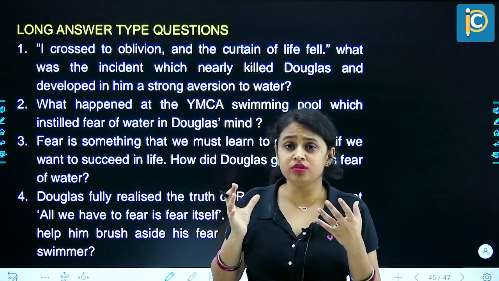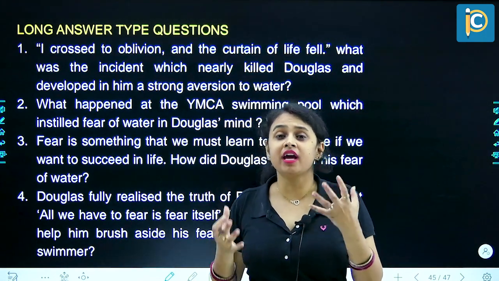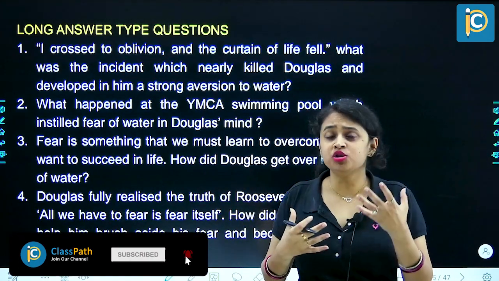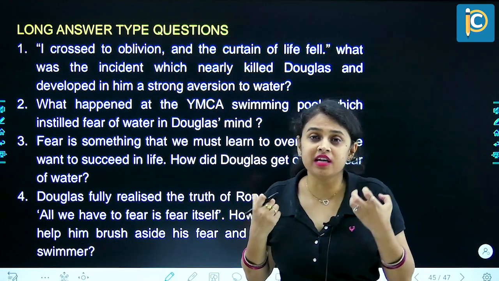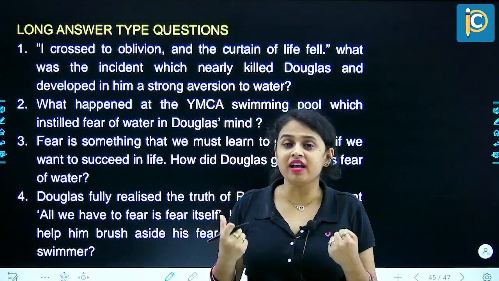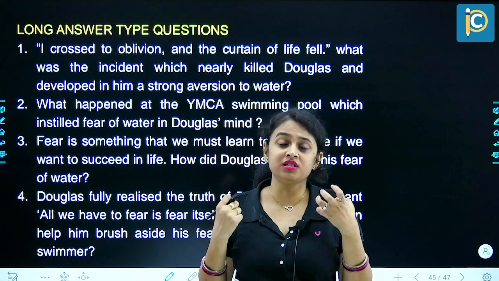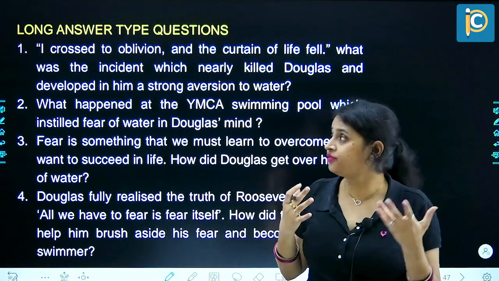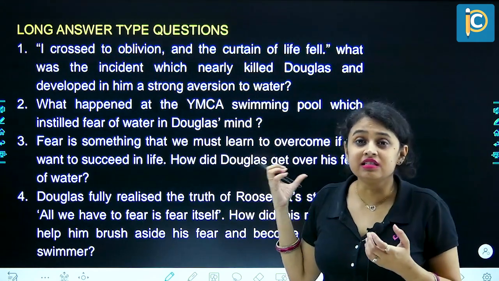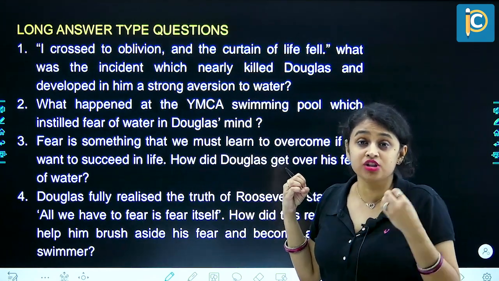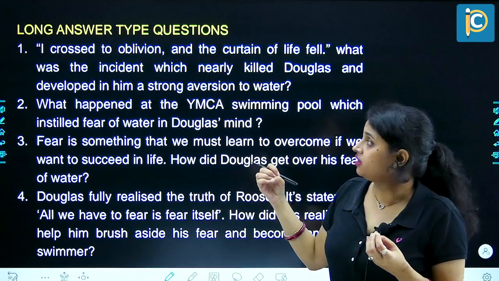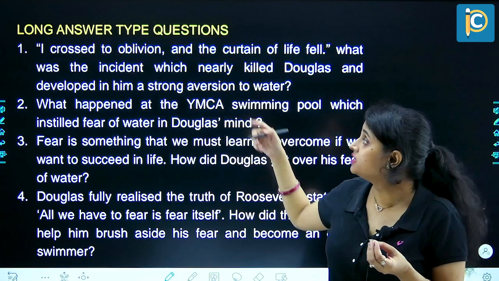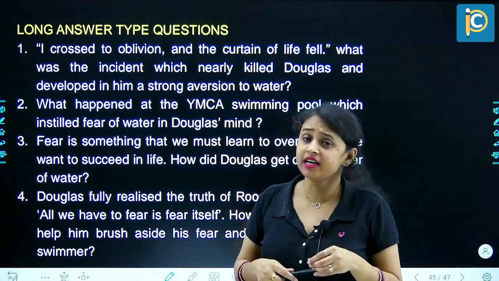Douglas drowned in the water. He came up again, choked, and swallowed water. Again he drowned, and eventually, he was feeling terrorized. He was feeling as if his body was paralyzed. Fear gripped him, tension gripped him. He started panicking, and he felt as if he was going to faint. So that particular incident, which could actually have killed him, developed in him a strong aversion, a strong dislike towards water.